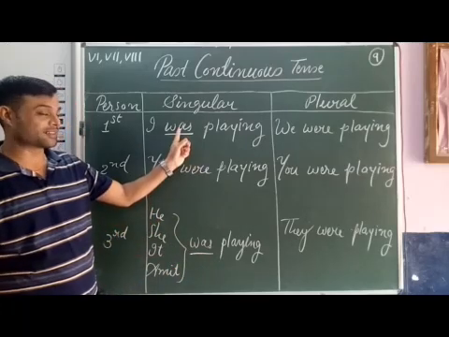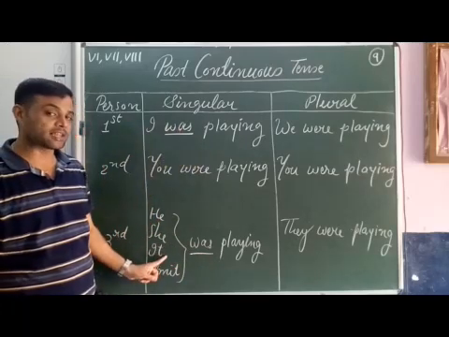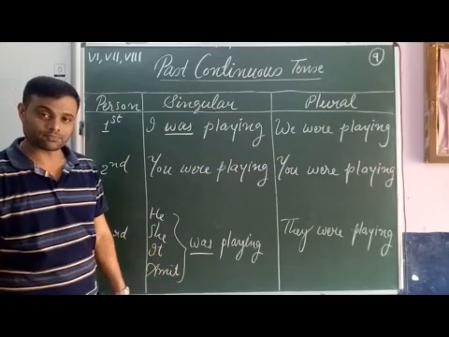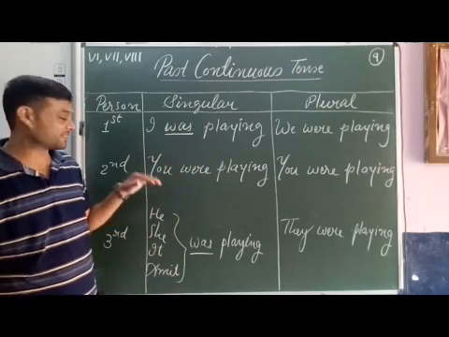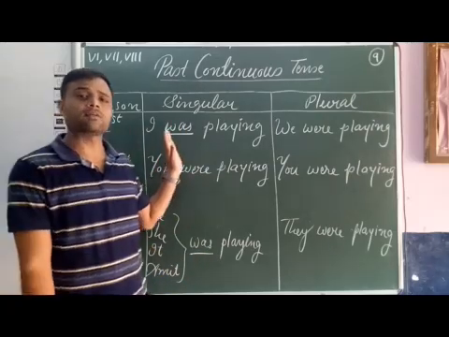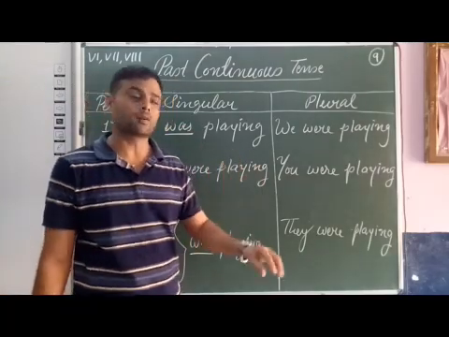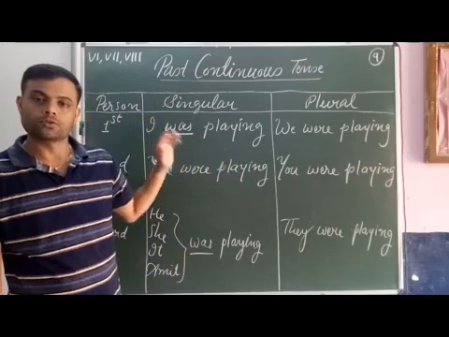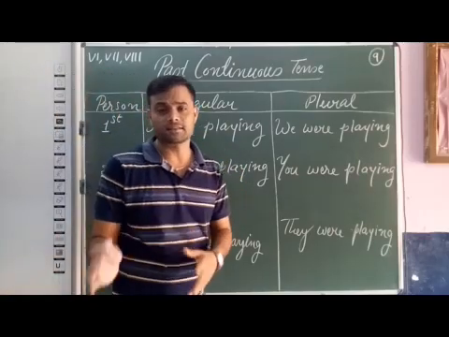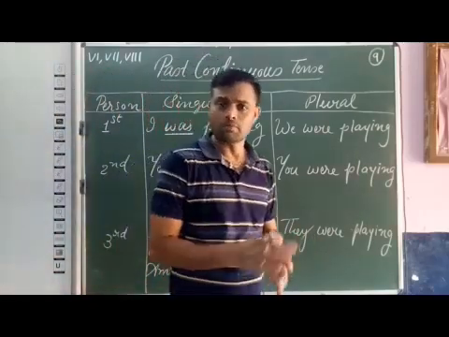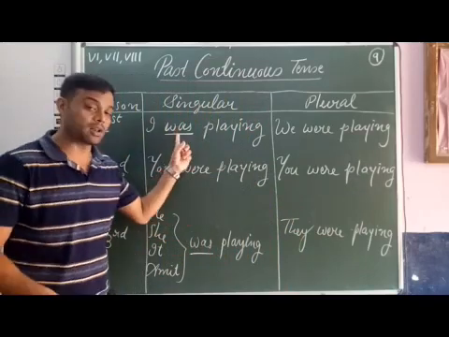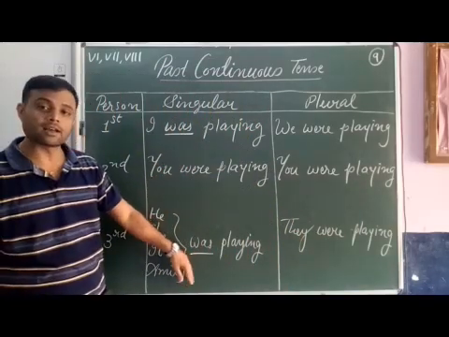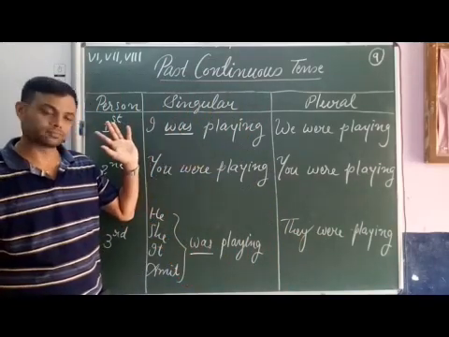So with first person singular and with third person singular we use was. And with other persons, second person singular and first, second and third person plural, we use were. You were playing, we were playing, they were playing. But with first person singular and with third person singular, we use was.